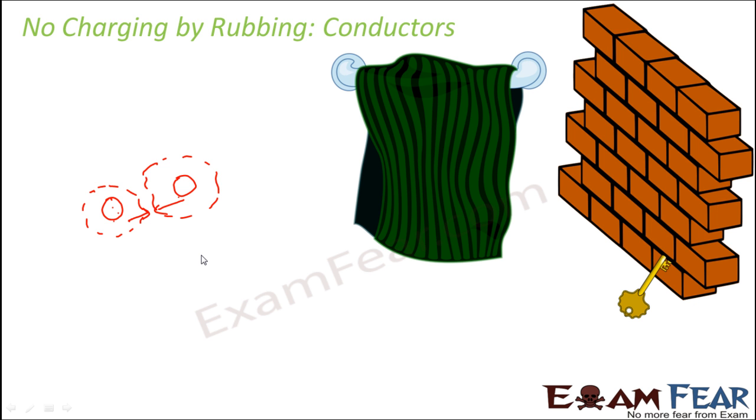So that is why static electricity happens only due to temporary buildup of charges over the surface of an object. And this concept is not very clearly seen in case of conductors, because they tend to conduct. Therefore, this concept of charging by rubbing can happen only in case of insulators, but not conductors.